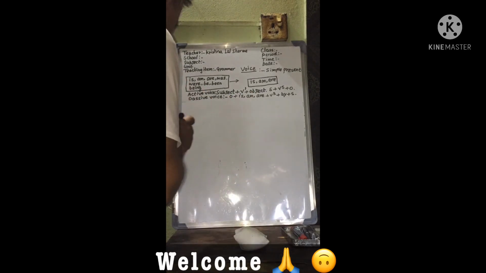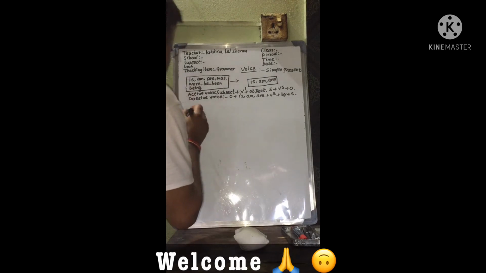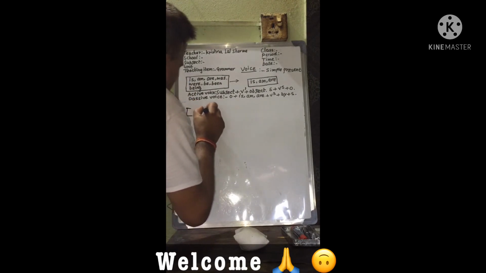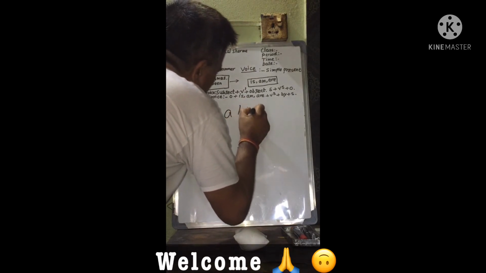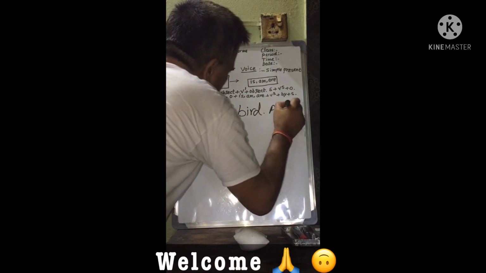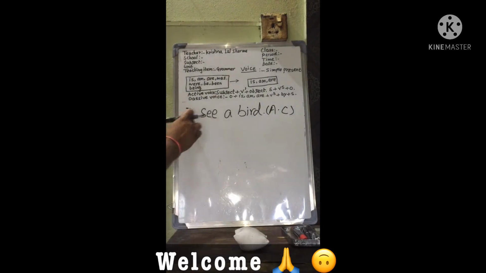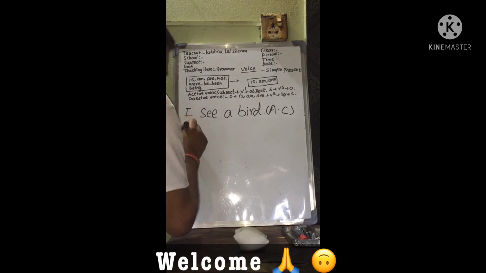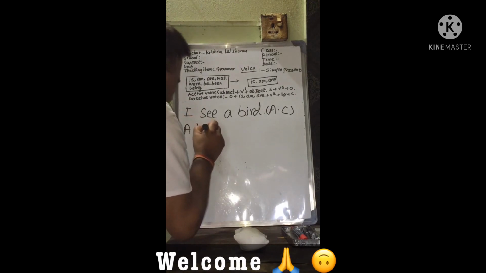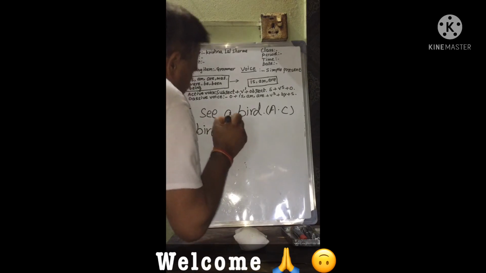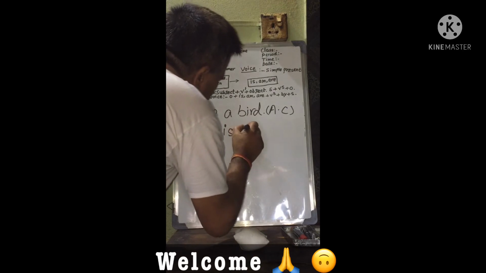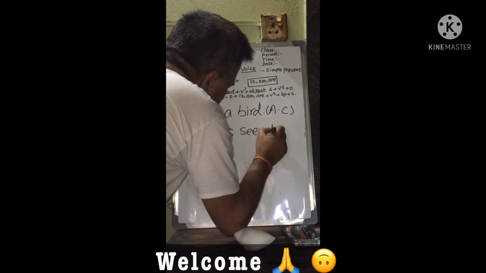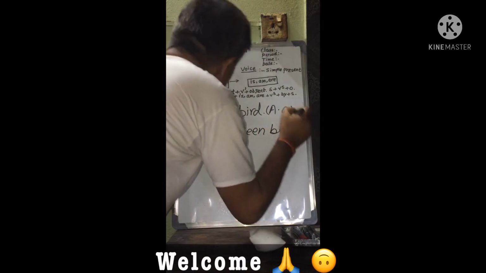Similarly, we can see another example. "I see a bird." Active voice: subject plus V1 plus object. "A bird is seen by me."